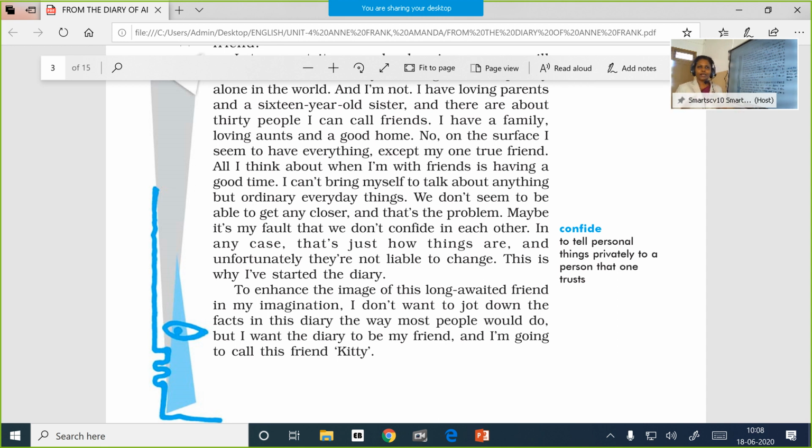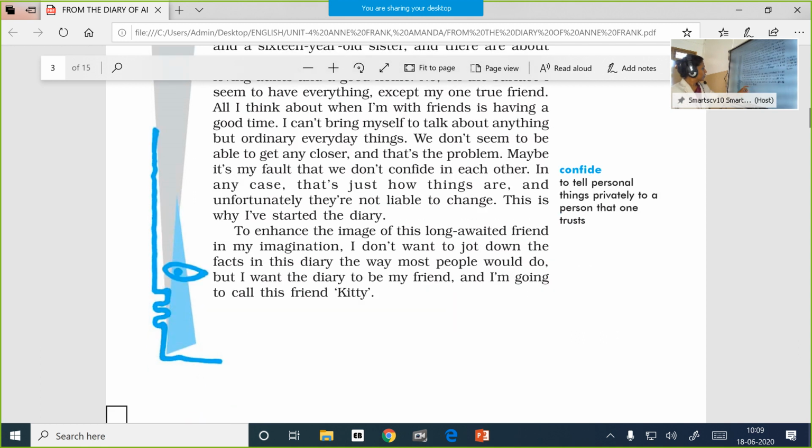They see that everything is done in a happy way, but she rarely finds anyone. She doesn't have a true friend with whom she can share all her worries. And so that is why she thought of writing things down in a diary.